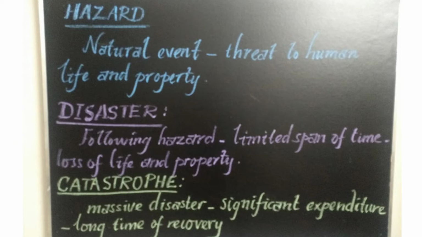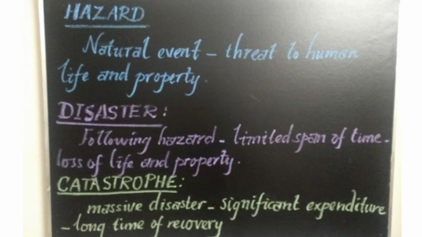Do you understand what a hazard, a disaster and a catastrophe are? A hazard is a natural process which is a threat to human life and property, and that is followed. It may occur as a disaster or as a catastrophe. A disaster's damage can be recovered in a short span of time with a little amount of money. At that time, we need assistance from others. But a catastrophe is a massive disaster which needs significant expenditure of money. A large amount of money is needed for recovery, and we also need a long time for recovering.